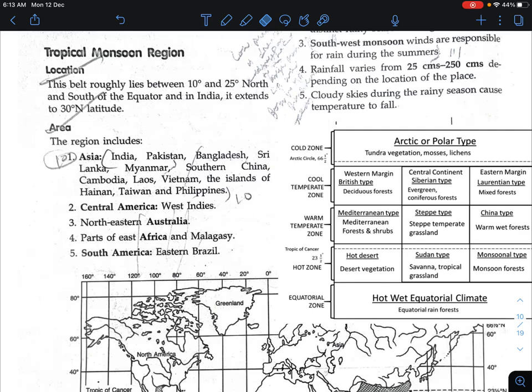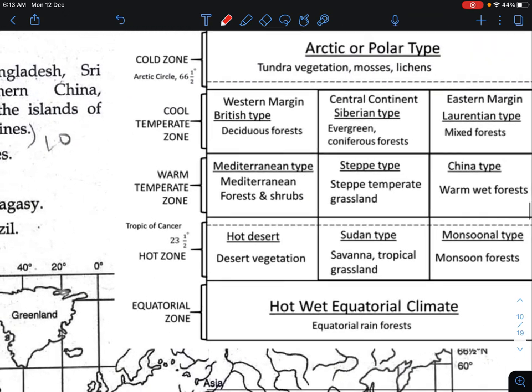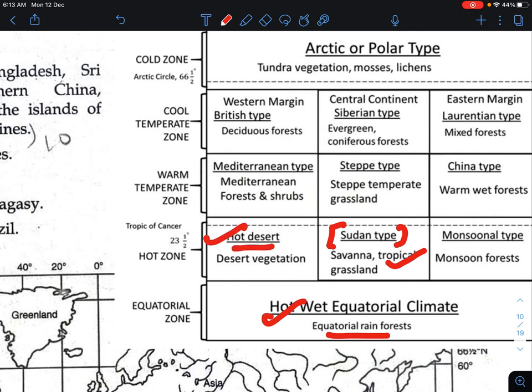In this class, we are covering the topic of tropical monsoon. We have already studied equatorial climate, also known as equatorial rainforest. We have also covered the tropical grassland, also called savanna type of grassland, or sometimes the Sudan type of climate. And we covered the hot desert, also known as tropical desert. Now in this topic we are covering the monsoonal type.